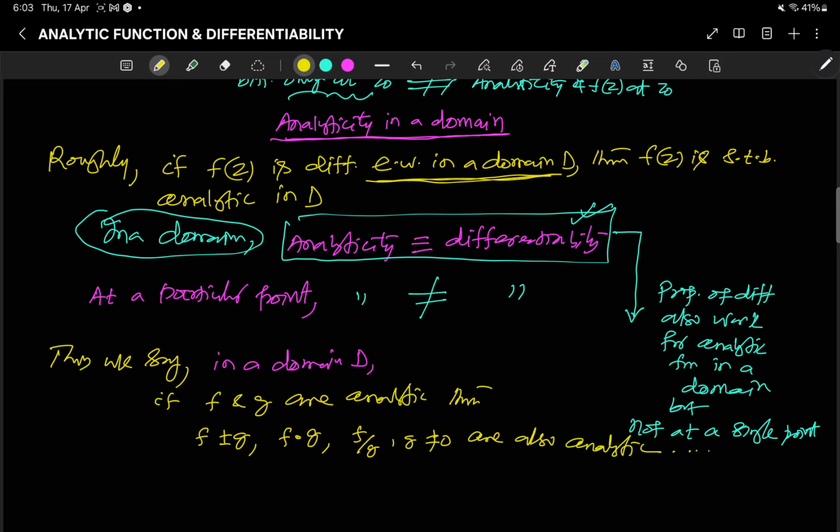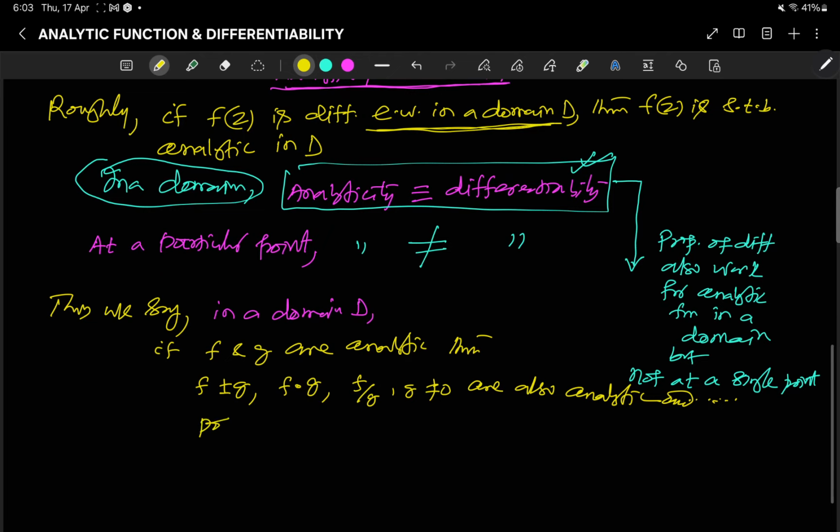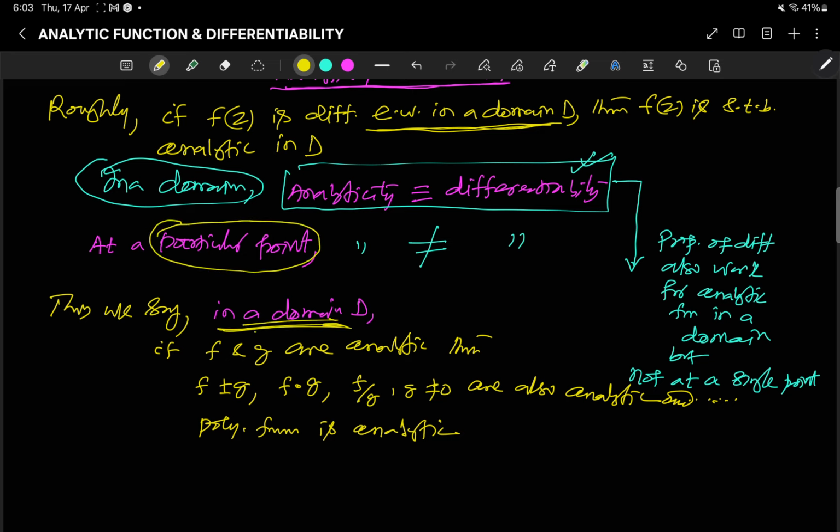And further, a polynomial function is analytic. So the differentiation properties will work here in a domain, but at a particular point it is restricted.